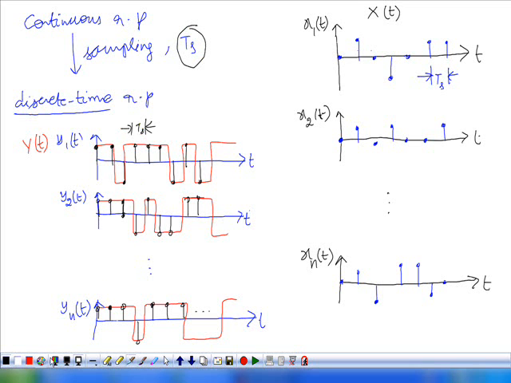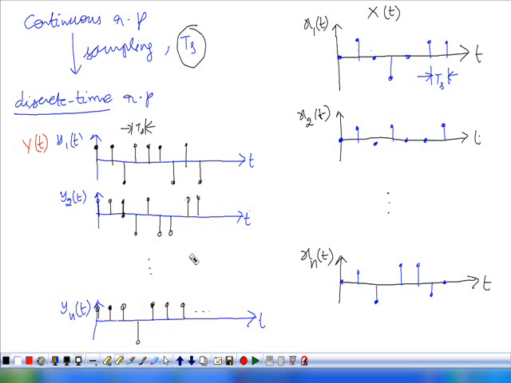Now if you observe this particular random process, it is discrete time. What about the amplitudes of the samples? Discrete.